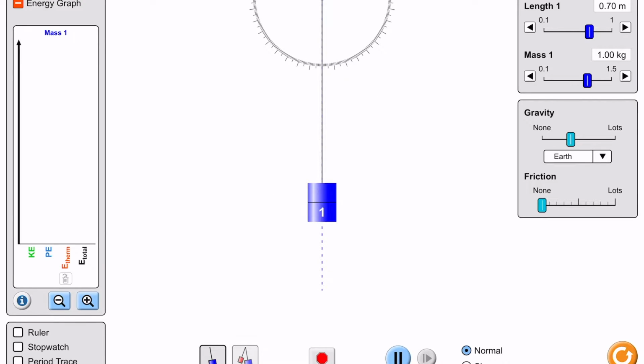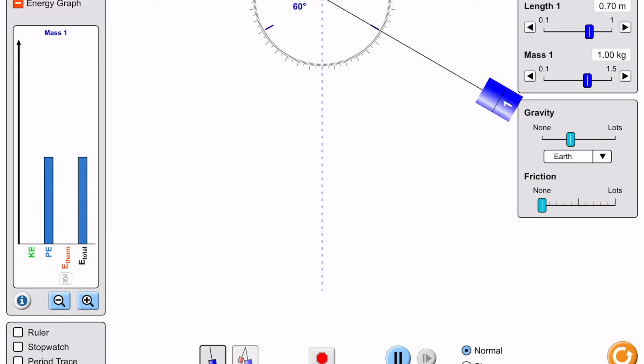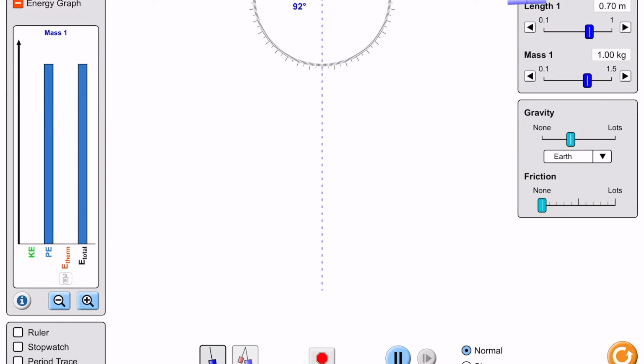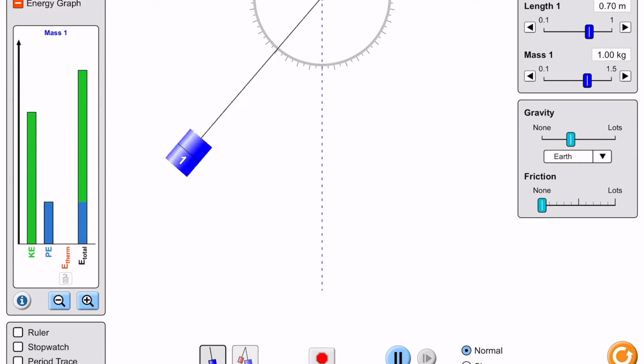Notice where it says E total, that's our total mechanical energy of this pendulum, okay? I'm going to lift the pendulum up, just watch as the energy values change. E total should stay constant due to the law of conservation of energy, as we have none of our energy being converted into thermal energy. All right, here we go. All right, notice that E total is staying constant. Mechanical energy stays the same as kinetic goes to potential and back and forth and back and forth.